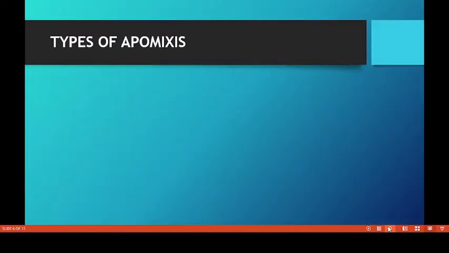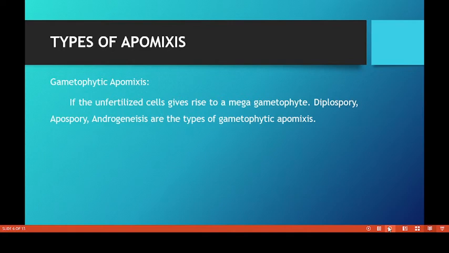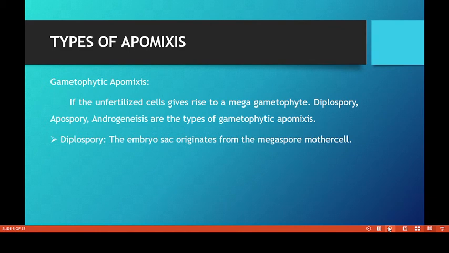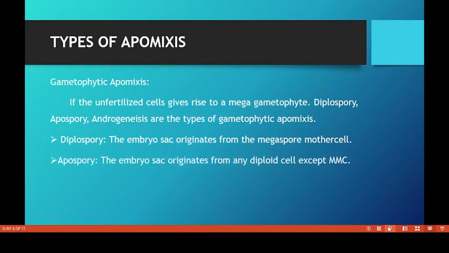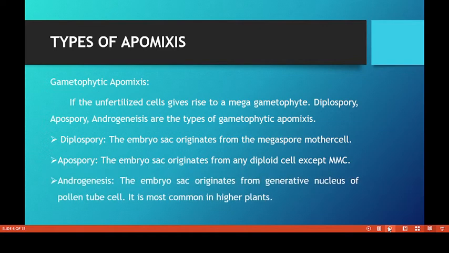Types of apomixis. Basically, there are two types, gametophytic and sporophytic. In gametophytic apomixis, if the unfertilized cells give rise to a megagametophyte, there are three types: diplospory, apospory and androgenesis. Diplospory: the embryo sac originates from the megaspore mother cell, either directly by mitosis or after interrupted meiosis. Apospory: the embryo sac originates from any diploid cells except the megaspore mother cell. Androgenesis: the embryo sac originates from the generative nucleus of pollen tube cells.